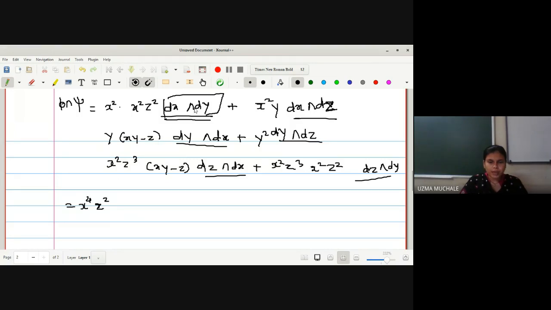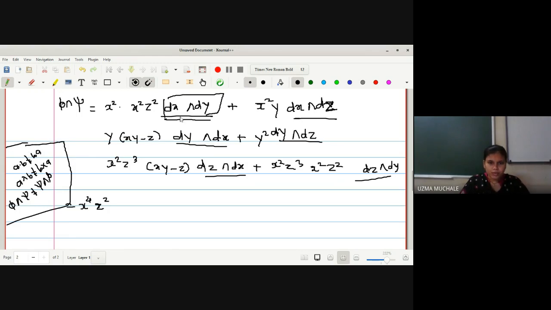Okay. Here, we know that dx wedge dy and dy wedge dx are exactly equal and opposite. So I can write dxi wedge dxj is equal to minus dxj wedge dxi. Because it is not true here that a dot b is equal to b dot a. This is not true. a cross b is not equal to b cross a, or we can say phi wedge psi is not equal to psi wedge phi.